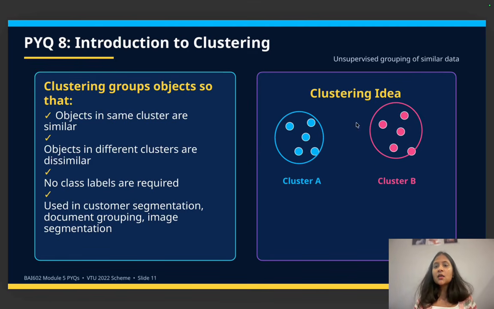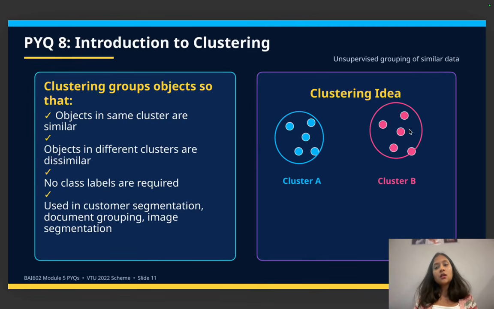If I am trying to divide the data into clusters, all the fruits data which I just mentioned will be in cluster A. If in cluster A you have Kit Kat, the pink color data, that is dissimilar data. It does not belong to cluster A, it belongs to cluster B. In cluster B, I'm going to have all the chocolates data, which is Dairy Milk, Munch, Kit Kat, Milky Bar.